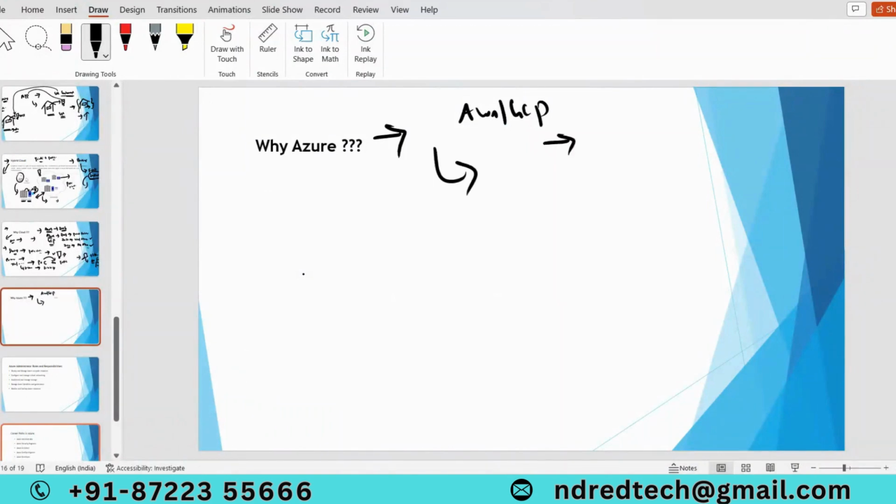If you compare market share also, previously 60 to 70% market share belonged to AWS. Now 60 to 70% market share belongs to Azure.